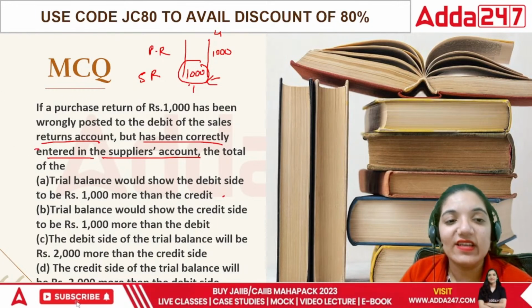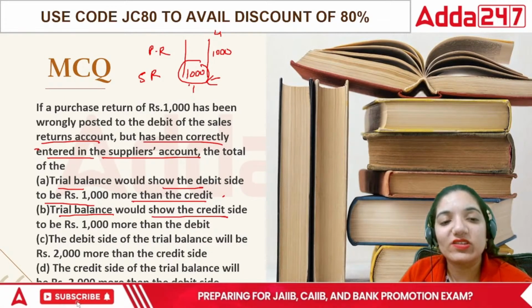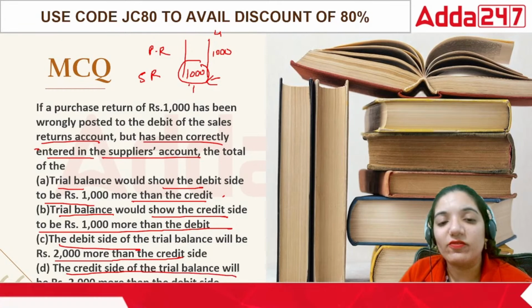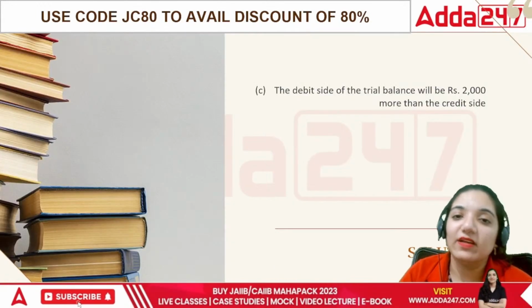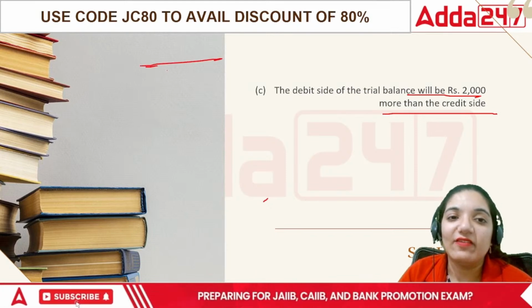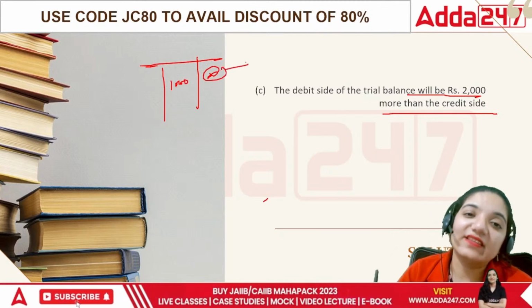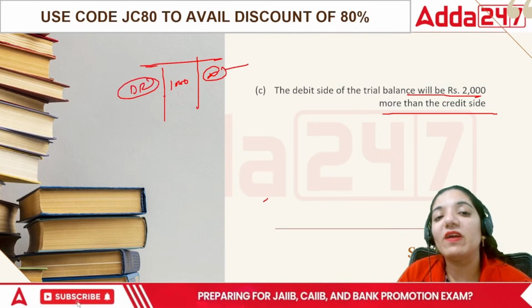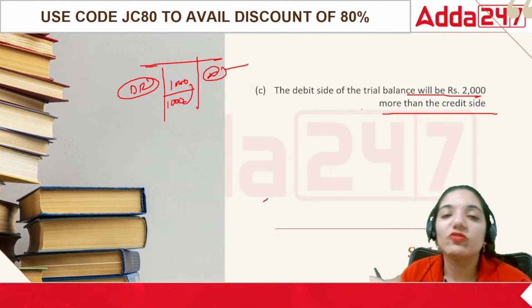Look at the question. It says a trial balance would show the debit balance to be 1000 more than the credit; the credit side to be more by 1000; the debit side to be more by 2000; or the credit side of the trial balance will be 2000 more than the debit side. So the correct answer would be the debit side of the trial balance will be 2000 more than the credit side, because we have noted 1000 here and nothing here. Technically, the credit side is already short by 1000 and the debit side is already more by 1000. So the difference overall comes out to 1000 plus 1000, which is 2000.